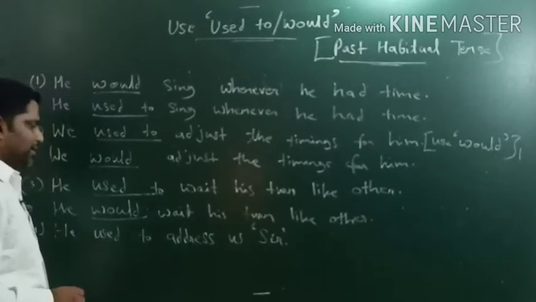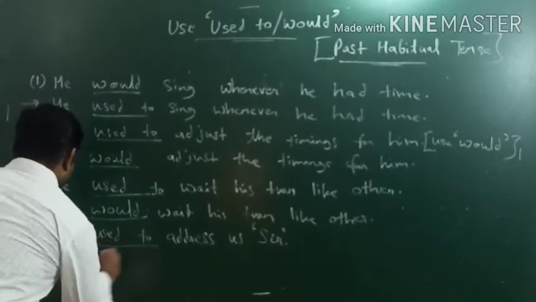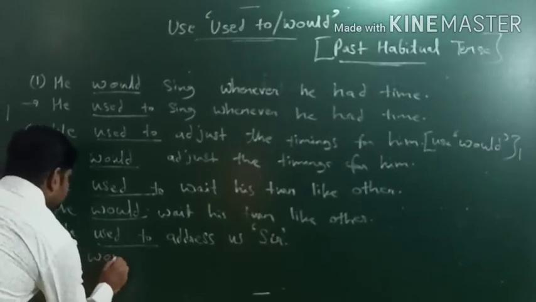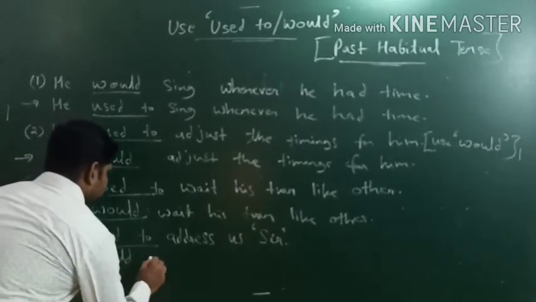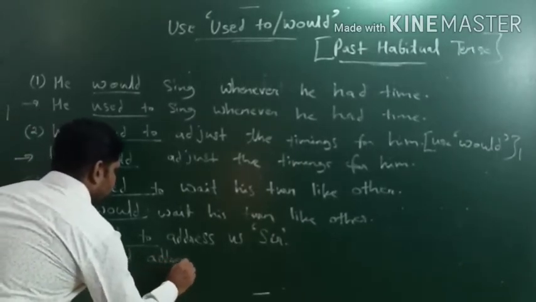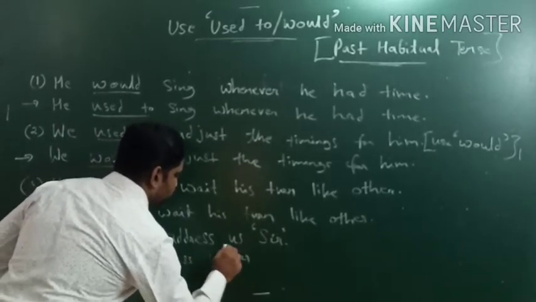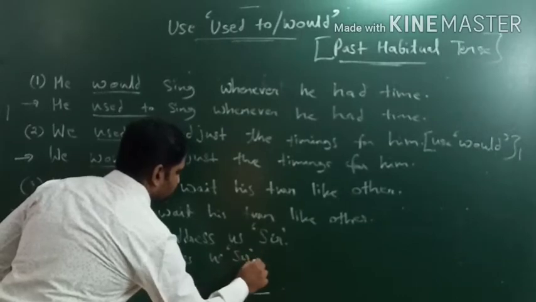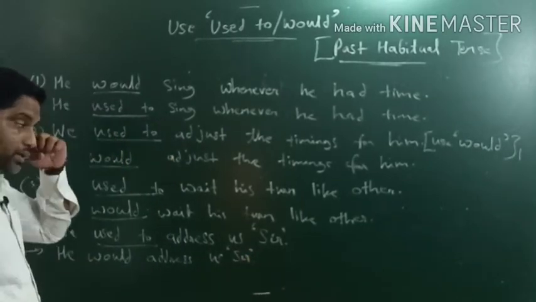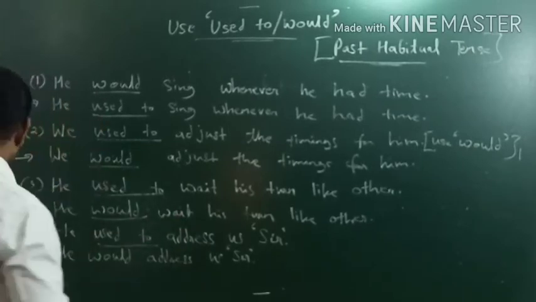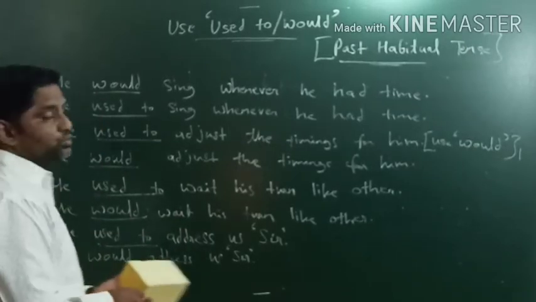He used to address us sir. So in place of used to we will use would. So he would address us sir. Okay, वह हमें सर कहकर बुलाया करता था. So these are the examples we are seeing specially for used to and would.